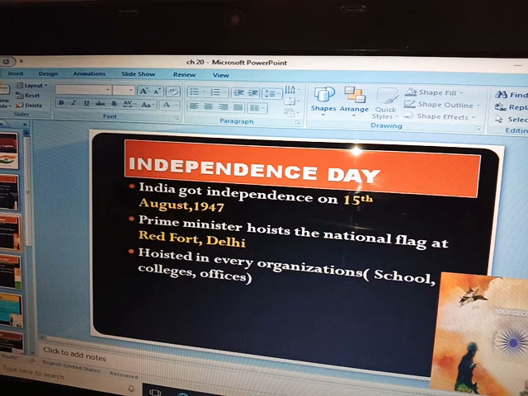Who is our Prime Minister? You must be knowing. Narendra Modi, yes. So it is hoisted by him, and in which place? At Red Fort. Red Fort in New Delhi.